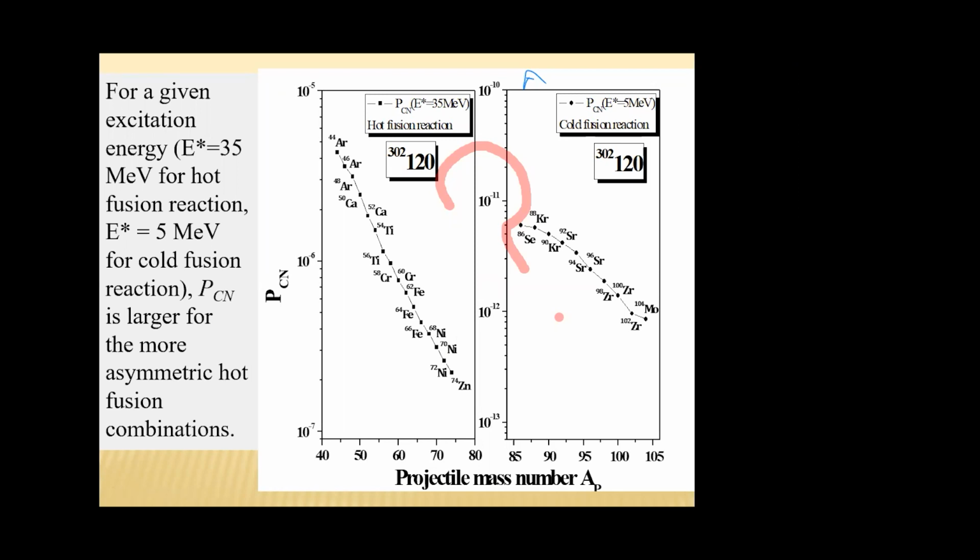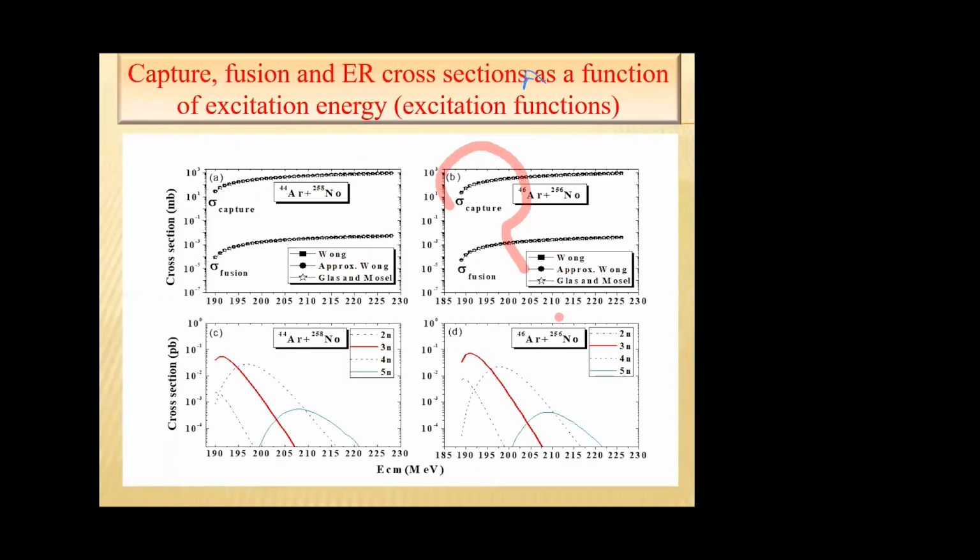From the graph, we can see that the compound nucleus formation probability of hot fusion reactions is larger than that for cold fusion reactions. This is the graph connecting capture cross section with the excitation energy, or capture excitation function, and this is the fusion excitation function and the evaporation residue cross section.